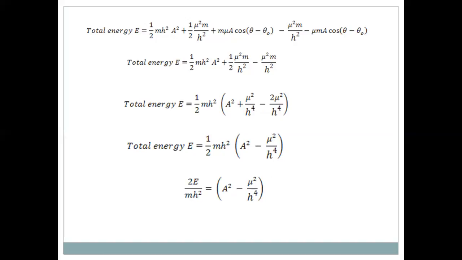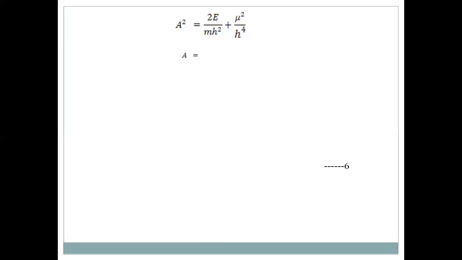But we want to calculate the eccentricity, that is epsilon is equal to A h square by mu. So we want to calculate the value of A. From this, A square is equal to 2E by m h square plus mu square by h to the power 4, because this minus mu square by h to the power 4 goes to the left and becomes plus. From this, A is equal to square root of 2E by m h square plus mu square by h to the power 4. It is nothing but raised to the power half.